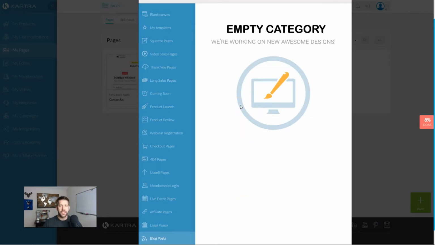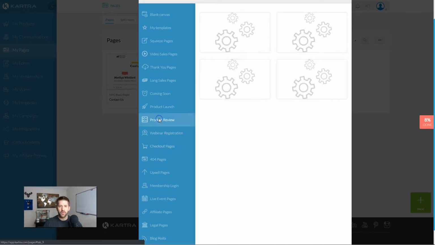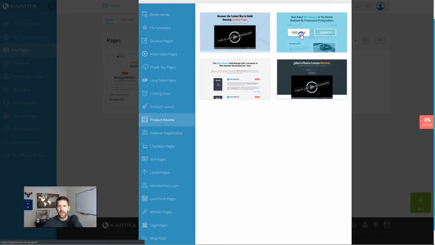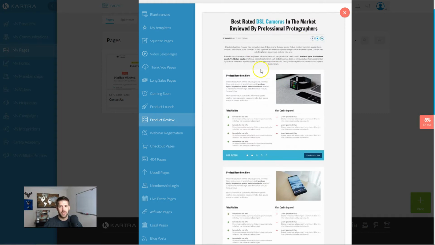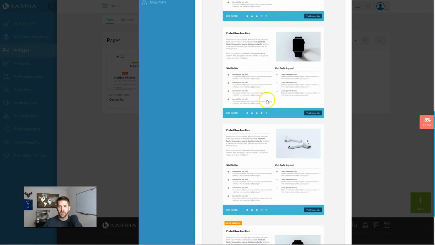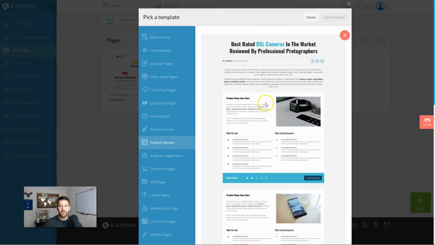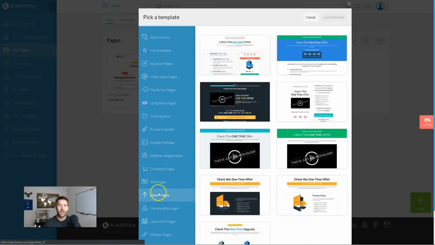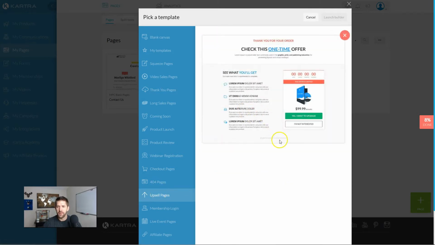What I do love about this is they have templates for pretty much anything you'd imagine, even product reviews. So if you want to have a special page you drive traffic to, you can go into the best DSLR cameras and all sorts of great stuff there. Really, really well fleshed out list of pages. Also upsell pages, and these are specially designed for once they've made a purchase, you can go ahead and try to get more revenue out of your customer.